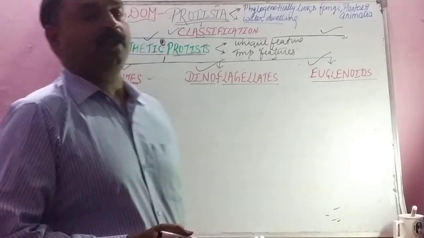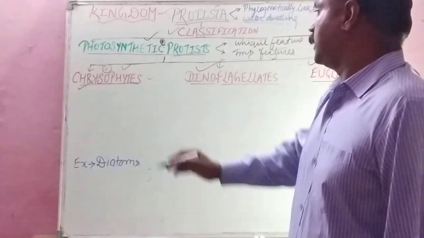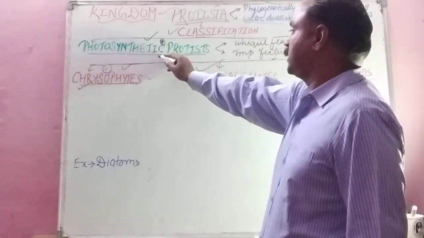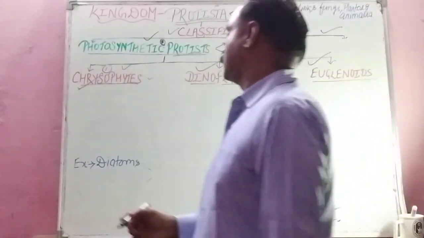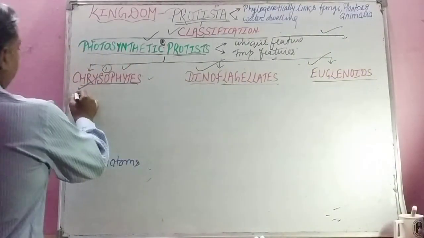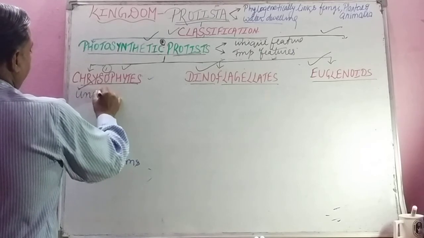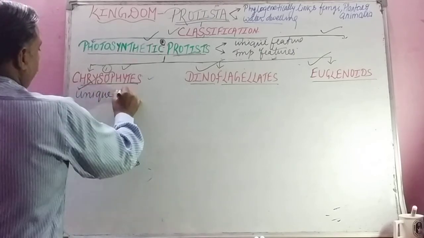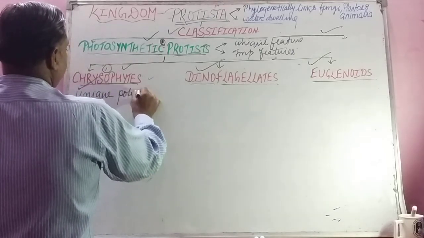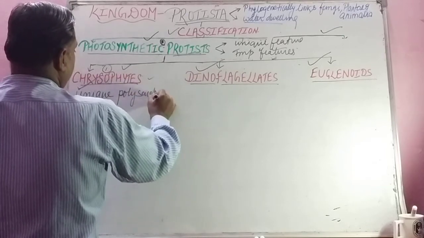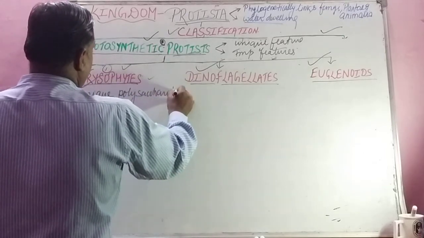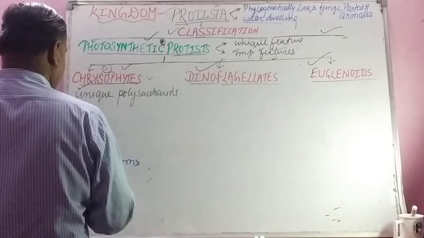So first one is chrysophytes. Listen carefully. Very interesting topic. Chrysophyte is the photosynthetic protist. The first unique feature is it contains unique polysaccharide, and that unique polysaccharide, student, is called laminarine.